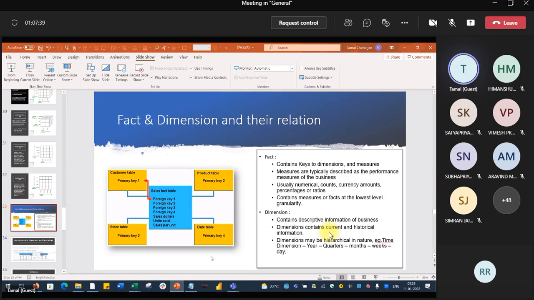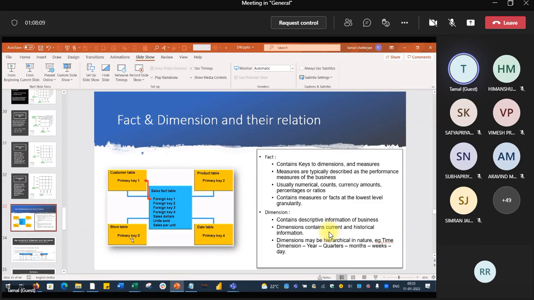In the center there is a blue colored table, and around it we have different yellow colored tables. This is nothing but a data model. How many tables do we have? 4 amber and 1 blue. So we already have 5 tables. These 5 tables are connected to each other. So that is a pictorial.